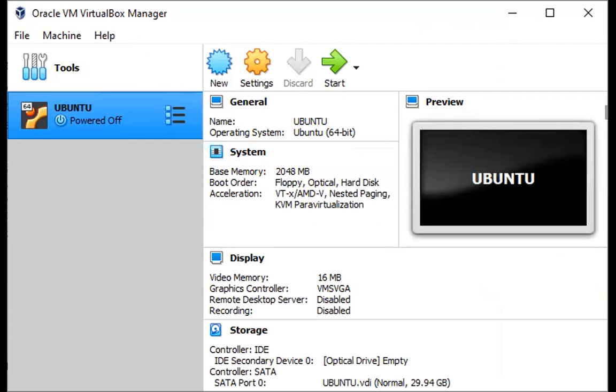Now it will go for the installation of the operating system on your VirtualBox. First of all, we are configuring our system. The steps we have noted are that to configure our system, we have to allocate RAM and give memory space to store our files. Now next is to click on start to install our operating system on VirtualBox, with the RAM and the storage we have provided for it.